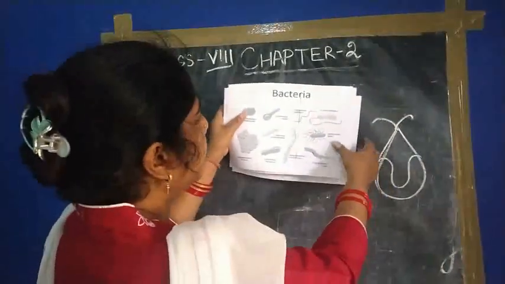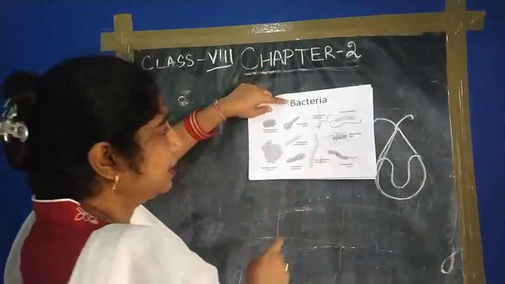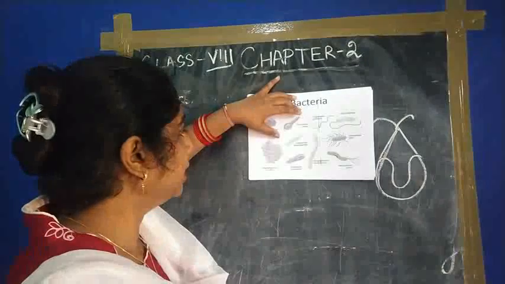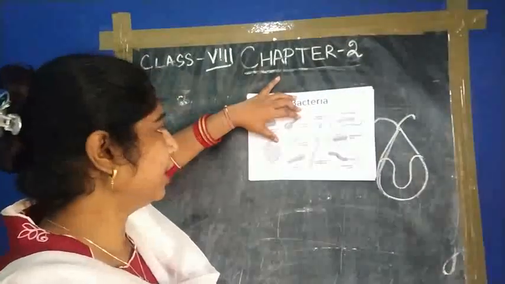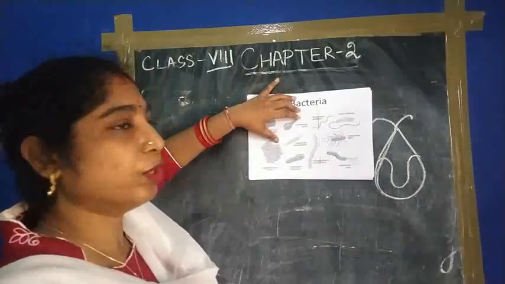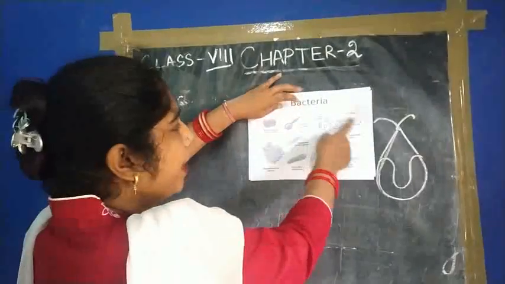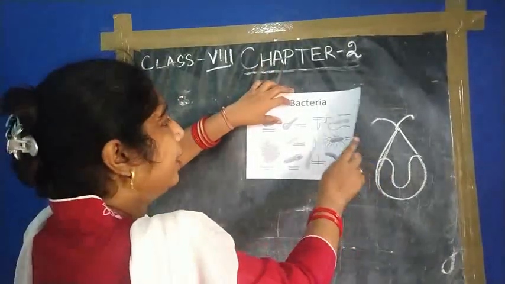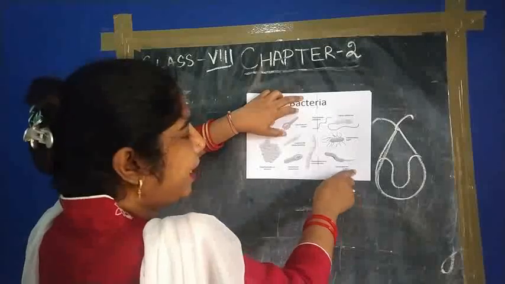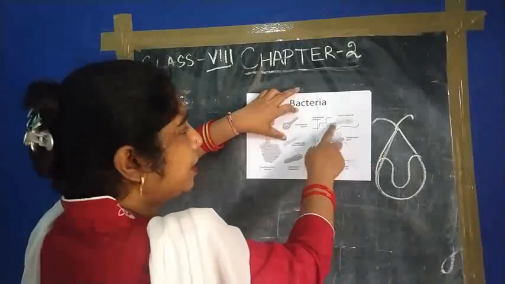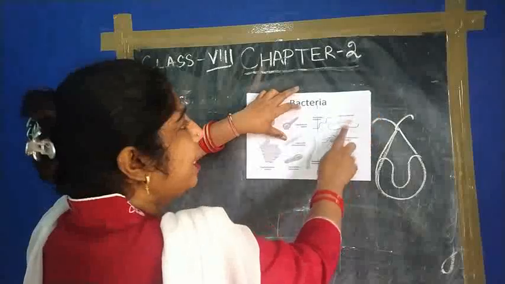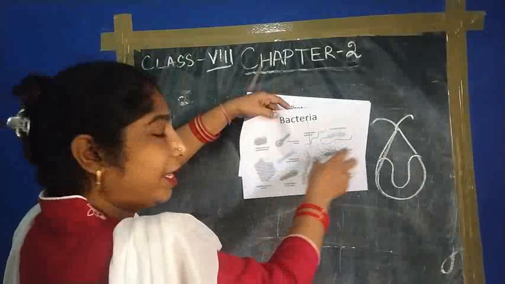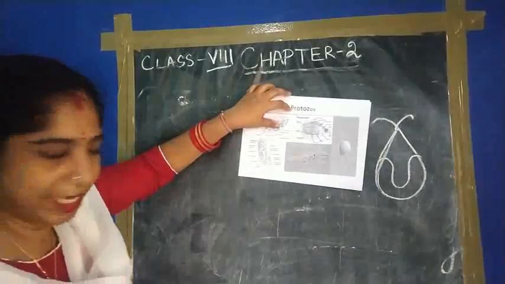Then these are the different types of bacteria. Some are unicellular bacteria called coccus, and some are in a chain structure, streptococcus or staphylococcus. Bacteria may be unicellular or multicellular. These are the flagella of bacteria. These are multiflagellate, and sometimes they have a single flagellum. This is another bacterium, Vibrio cholerae, which causes cholera among us. That we will discuss in our coming classes.